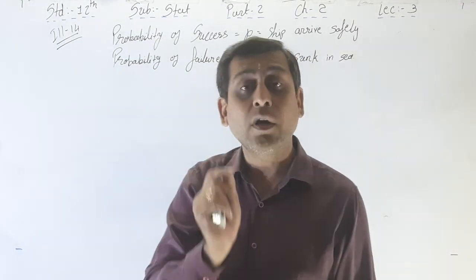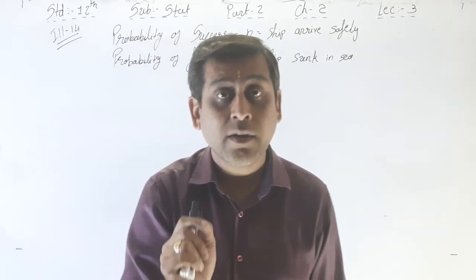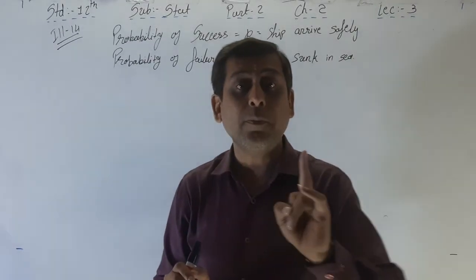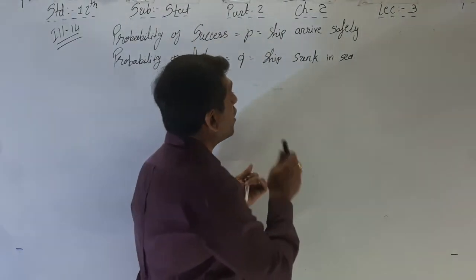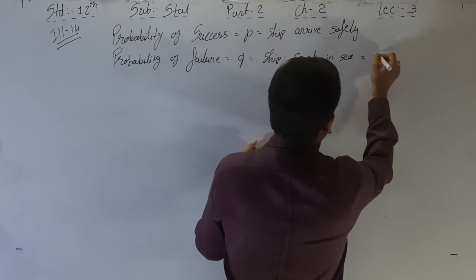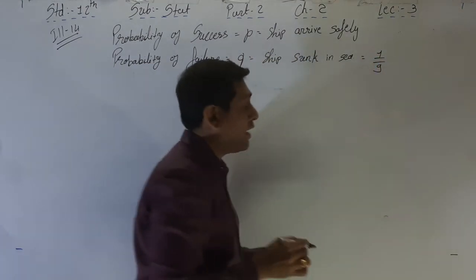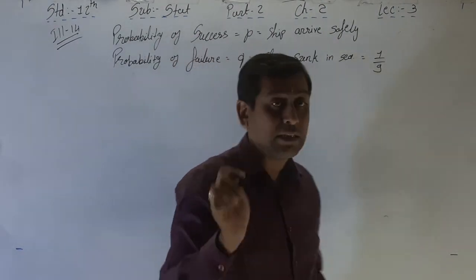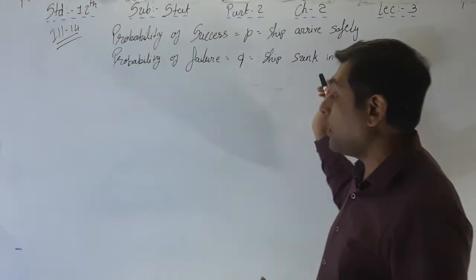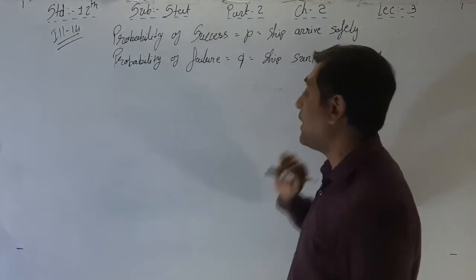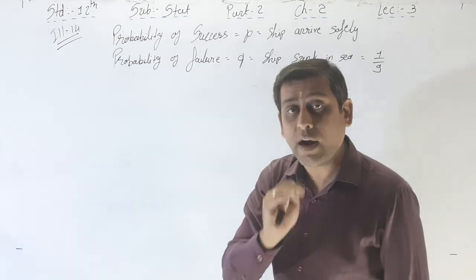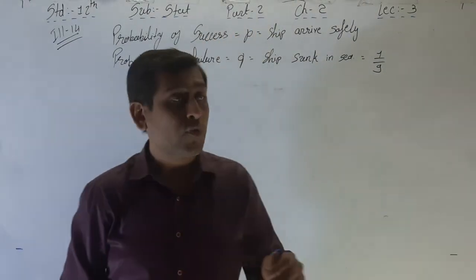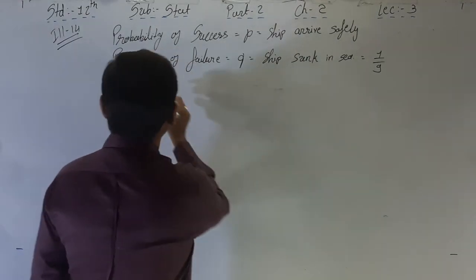Here the probability 1/9 is given, 1 out of 9. That means 1/9 is given for the probability of failure. Here not P but Q is given in the question, and that is 1/9. Ship sunk in the sea in a certain voyage is 1 by 9, and the question is regarding the probability of success, that is, ship safely arrived. So we have to find P from Q.